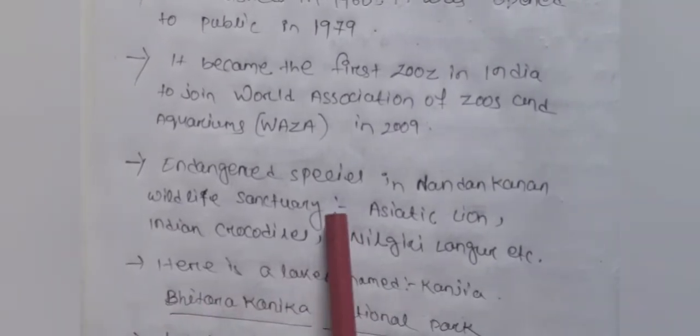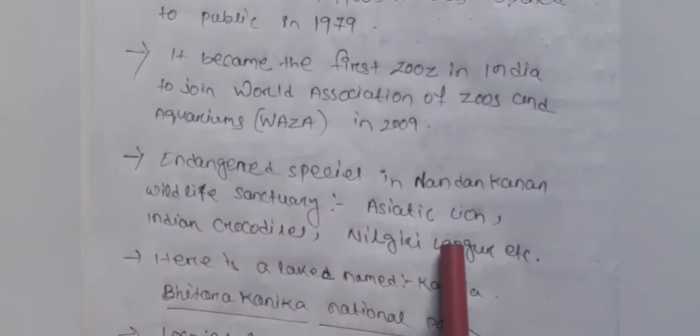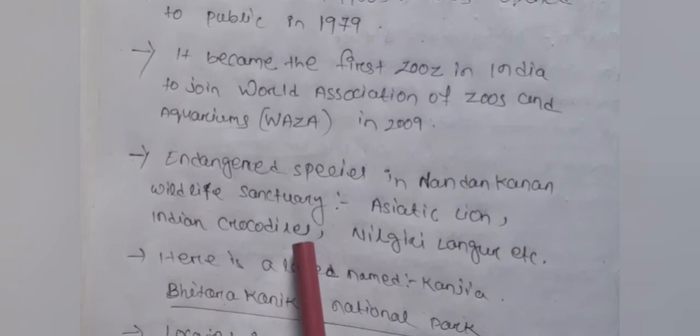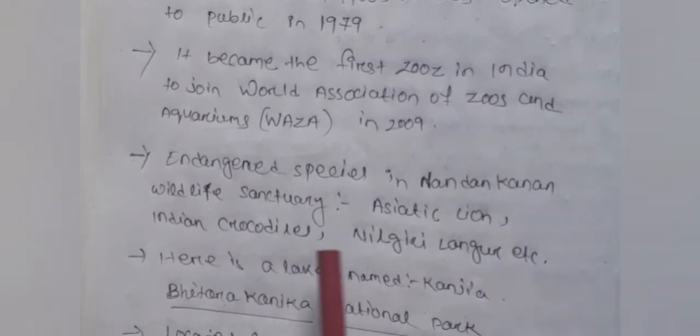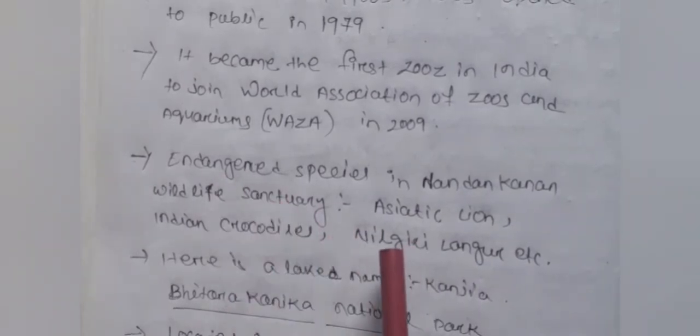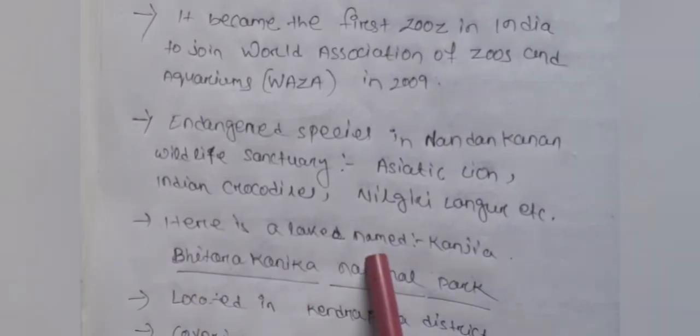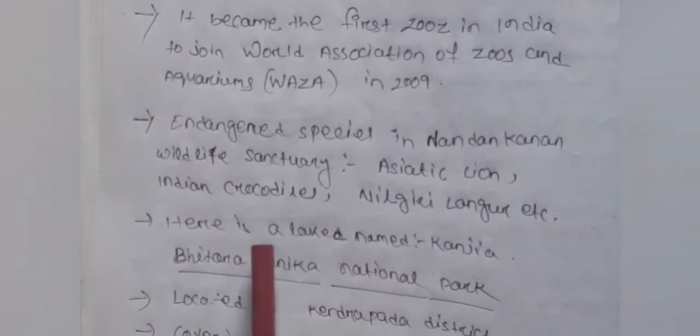First zoo of India. Endangered species in Nandankanan: Asiatic lion, Indian crocodile, Nilgiri langur. These are endangered species. Here is a lake named Kanjia.